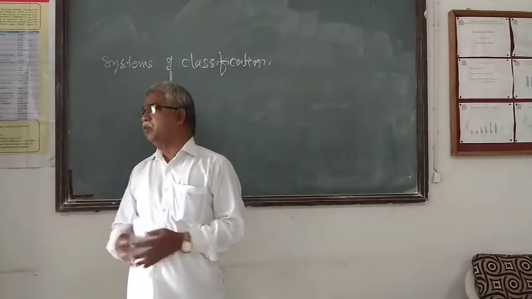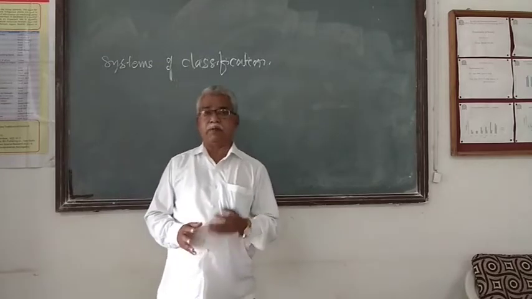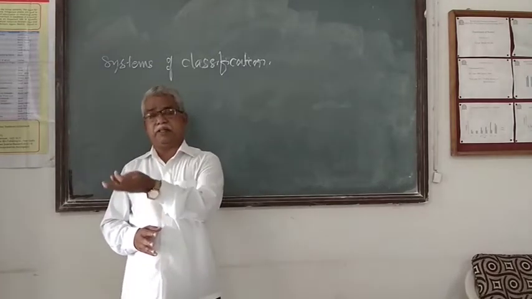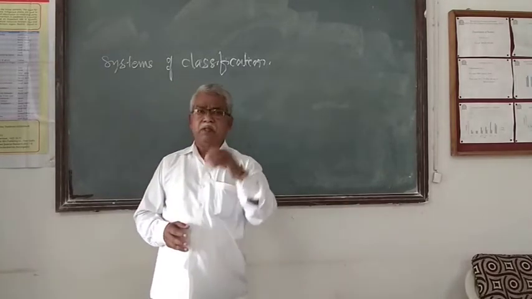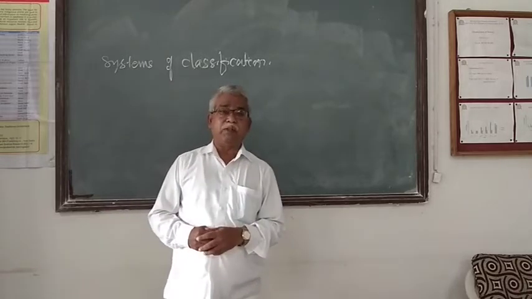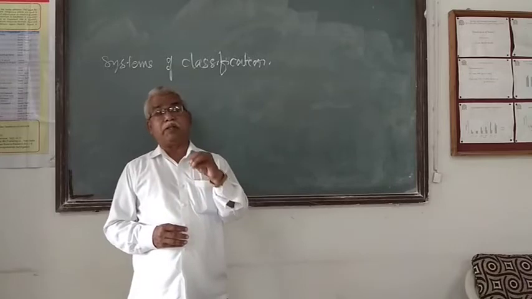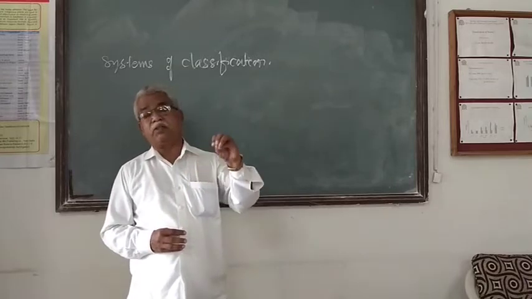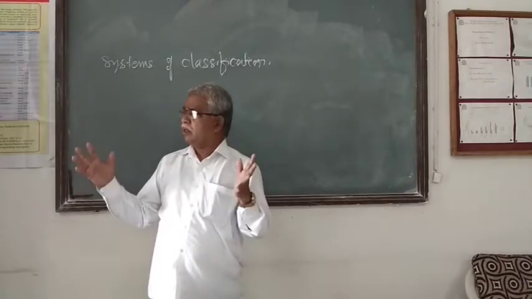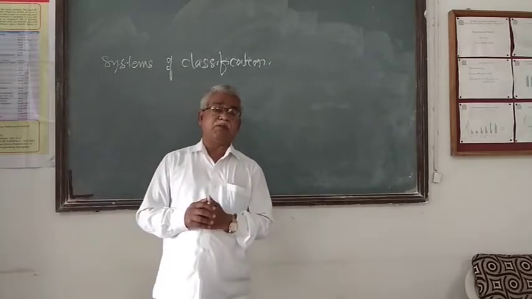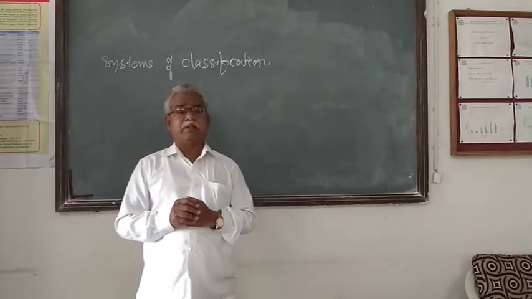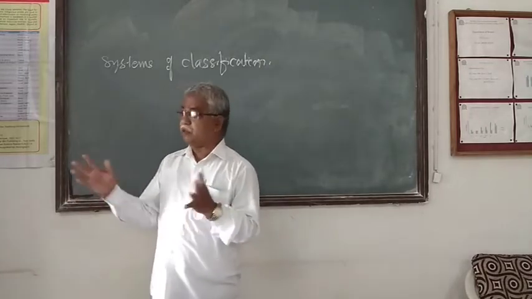There are a lot of plants that we see in the entire universe, right from the algae, fungi, bryophyte, pteridophyte, gymnosperm, angiosperm. So we will concentrate on the angiosperm only. I would like to tell you that more than 250,000 angiosperms are there in the universe. Now these 250,000 angiosperms, that is the flowering plants, these flowering plants we have to classify.